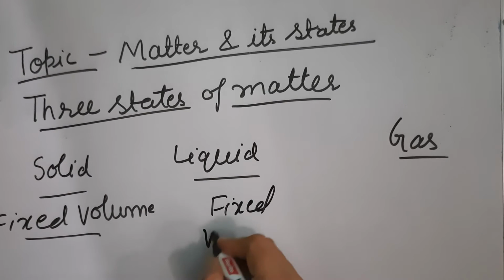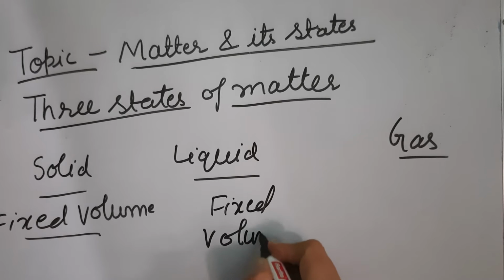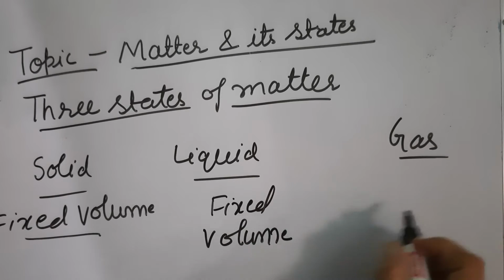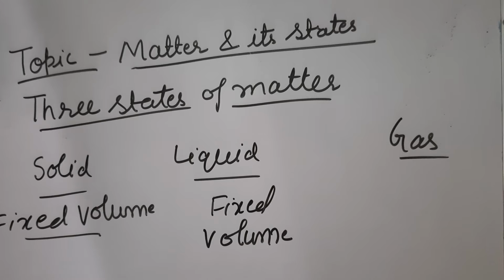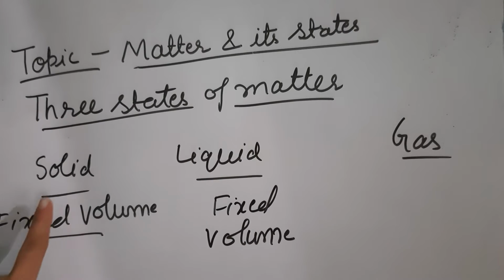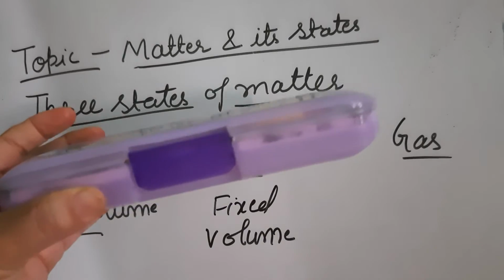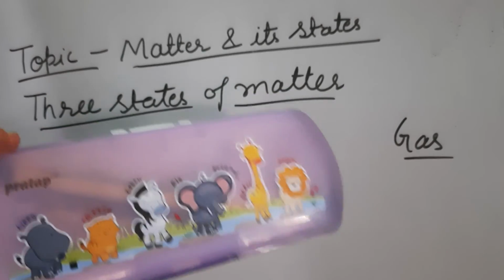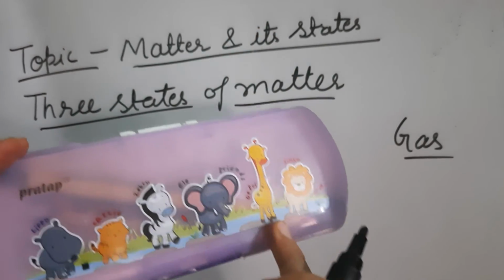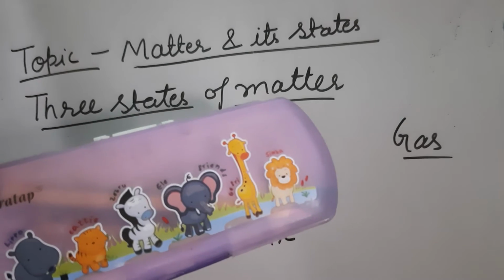Solids and liquids have fixed volume, but gases do not have fixed volume. And solids have fixed volume and fixed shape. As you can see, this box is rectangular, it will remain rectangular. If you cut it from one side, again it will remain rectangular in shape.